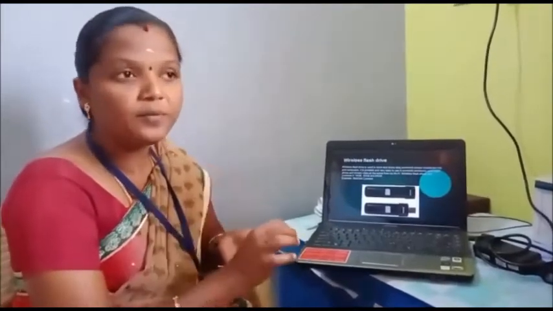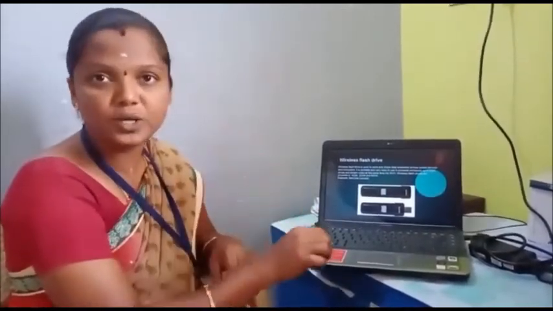It is very portable and easy to use, and we can carry it in a pocket also. It can stream video at the same time using Wi-Fi. Available wireless flash drives are 16 GB, 32 GB and 64 GB, for example the SanDisk Connect.